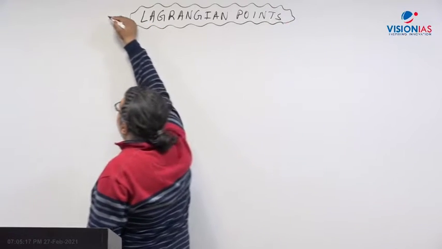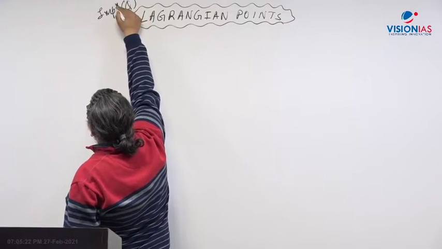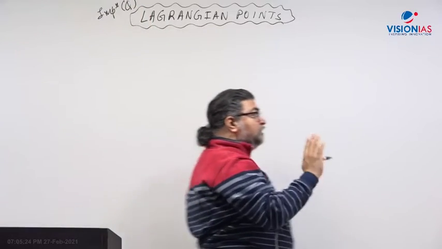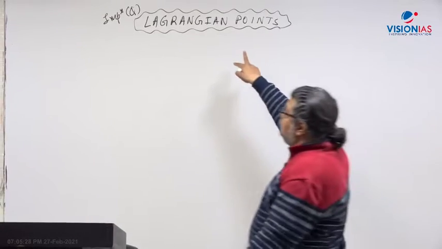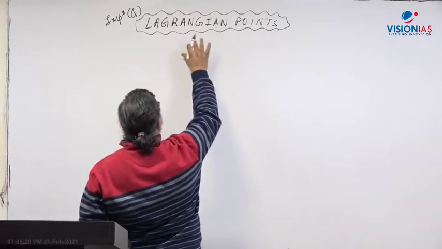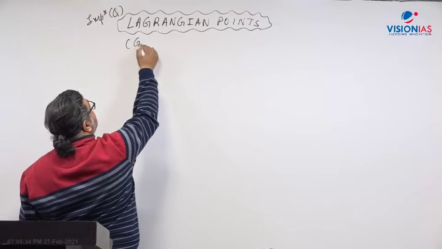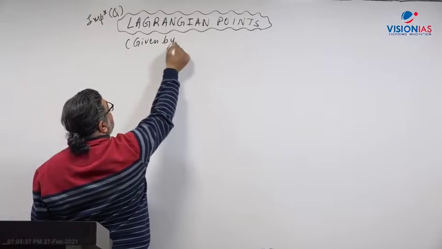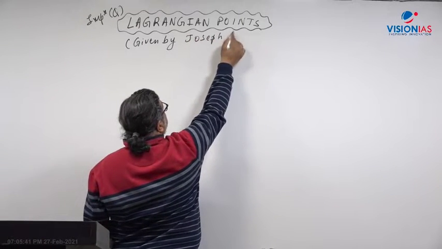This is important for the UPSC exam, and you could get a question in the examination. UPSC has not asked anything related to Lagrange points or Lagrangian points so far. This name Lagrange was given by the French mathematician Joseph Lagrange.